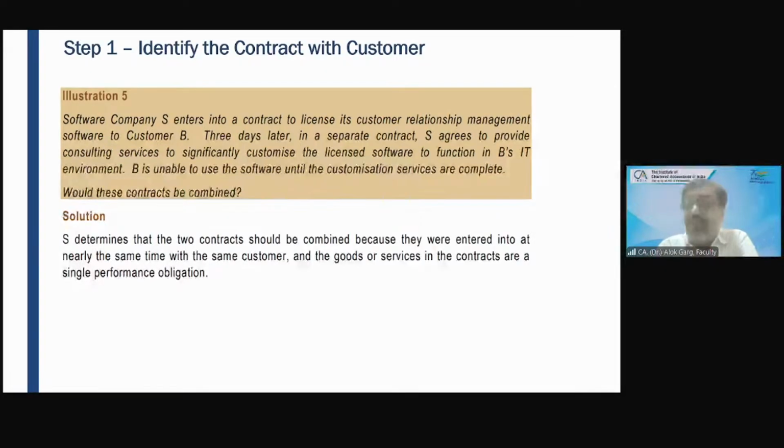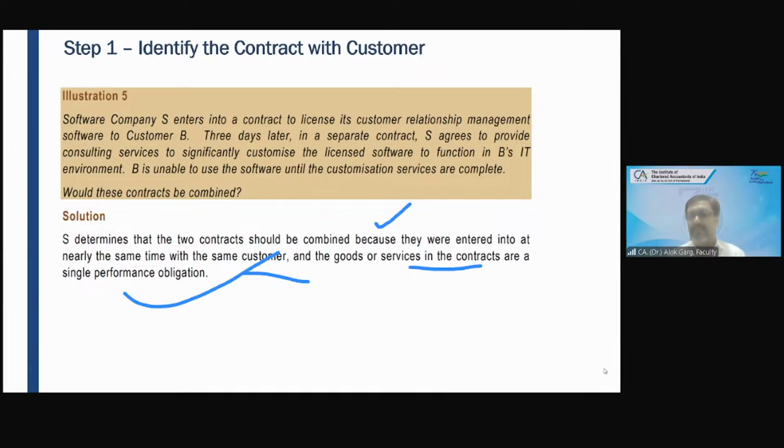If the software company does not provide the consultancy for customization, how will the customer be able to get the benefit? Hence it meets one of the three conditions, so it is a single performance obligation. It was determined that the two contracts should be combined because they were entered into at nearly the same time with the same customer, the goods or services in the contract depend on each other, and it is a single performance obligation. Okay.